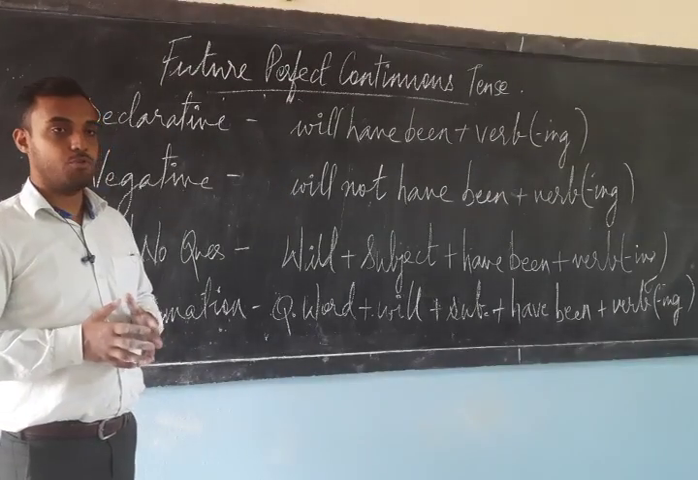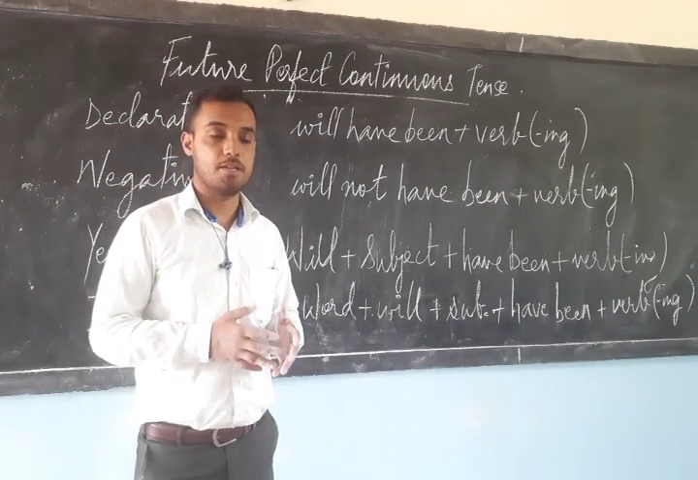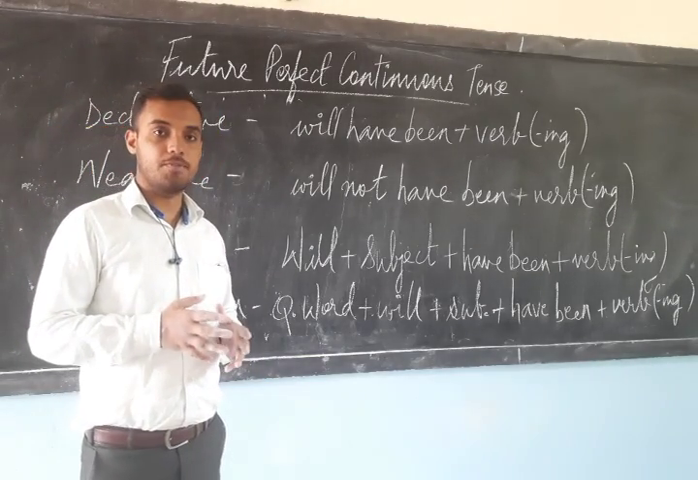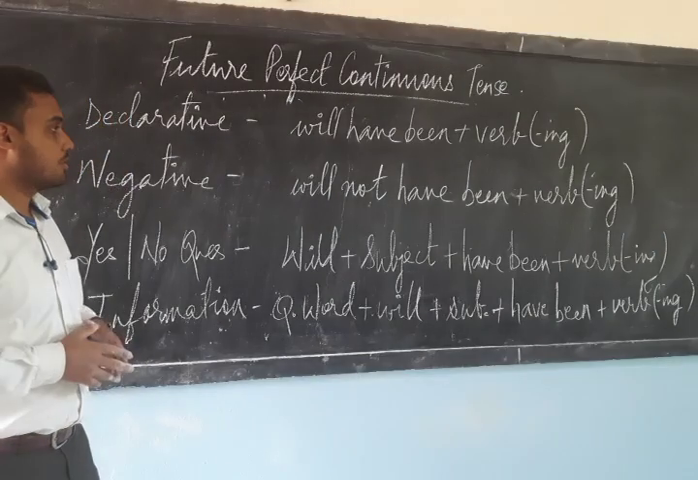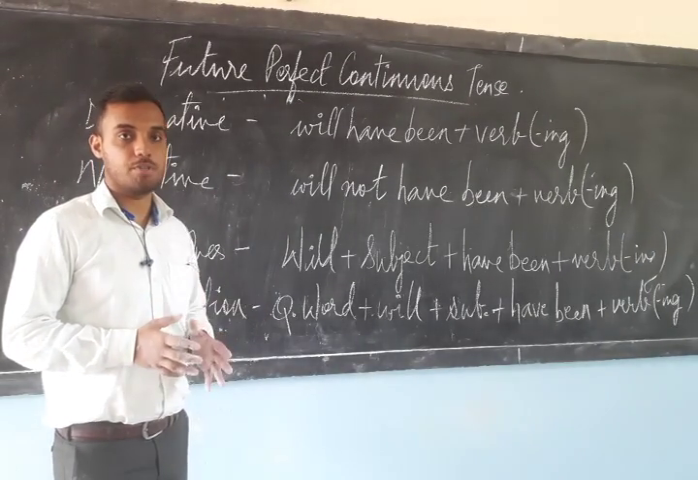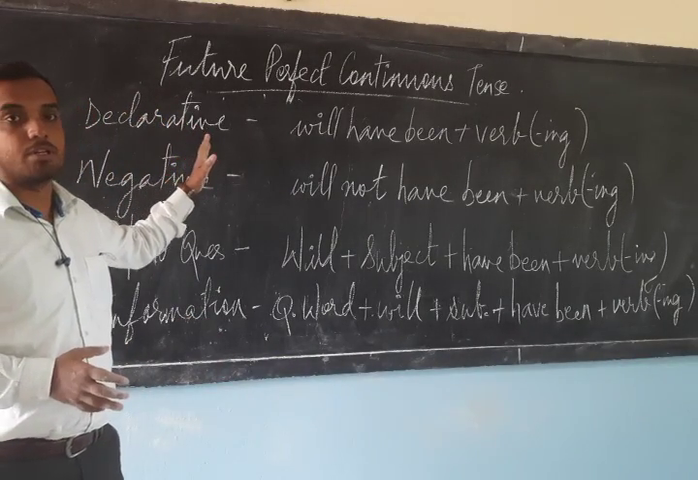Okay. Now, future perfect continuous tense. Again, we have to discuss the four types. That is the declarative sentence, negative sentence, and the interrogative sentence, which has yes/no questions and information questions. Over here, I have written down the structure that we are going to use for all of these types of sentences. The first one is declarative sentence.